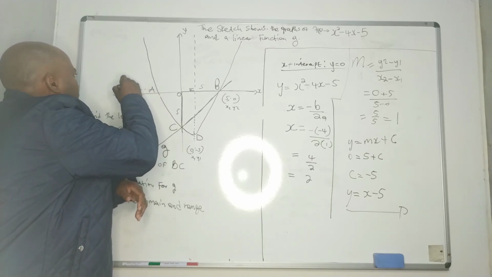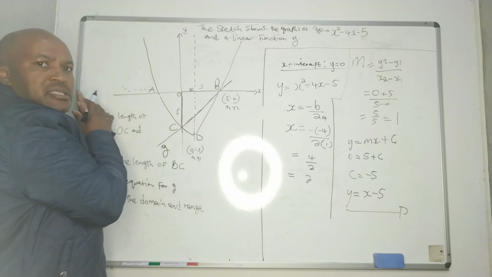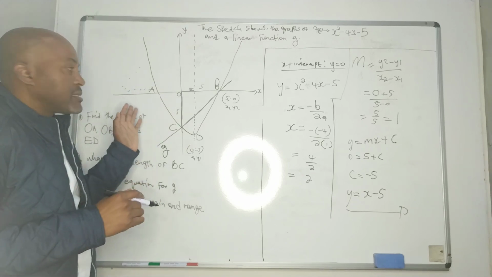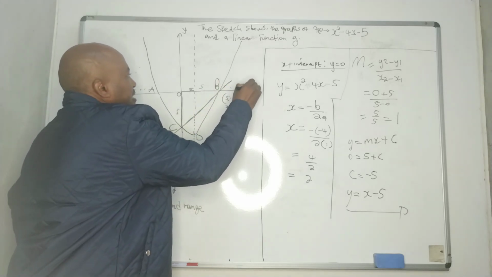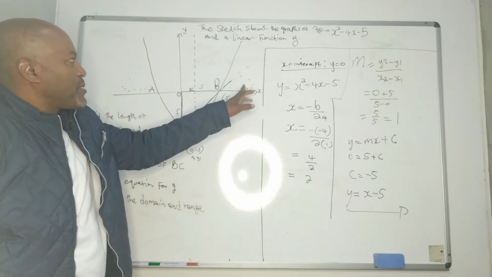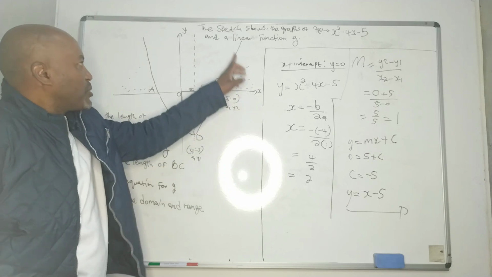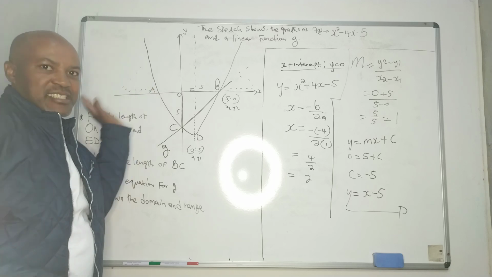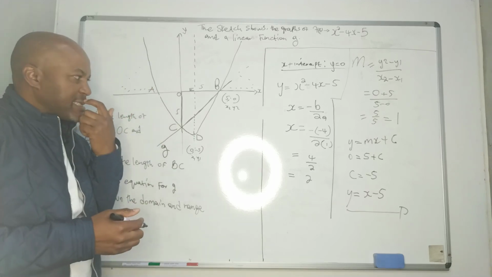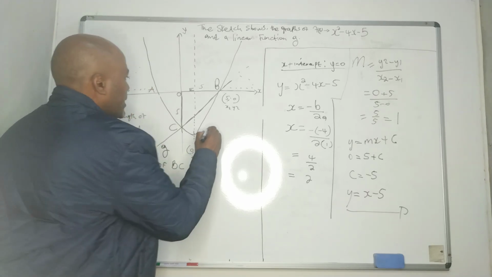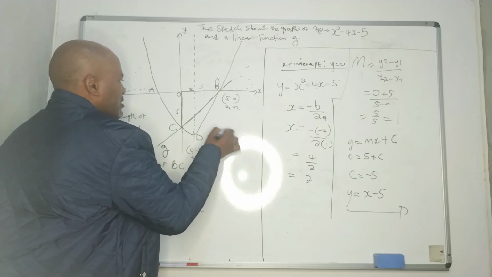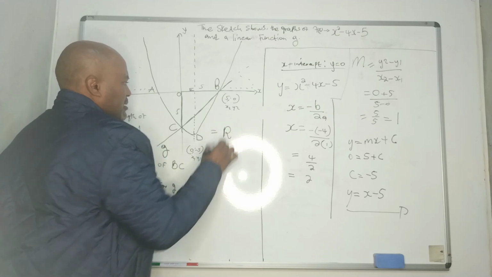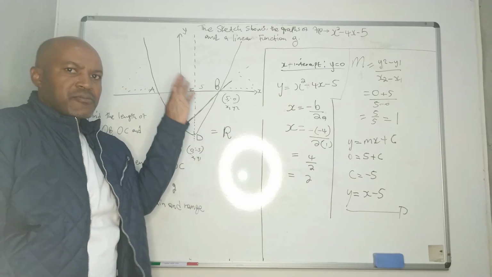So everywhere here is the what? The values of x, which is the domain. Same applies here. When it goes up, the values of x increase. So how are we going to represent it? We say the domain is what? You can write R, the set of all real numbers.